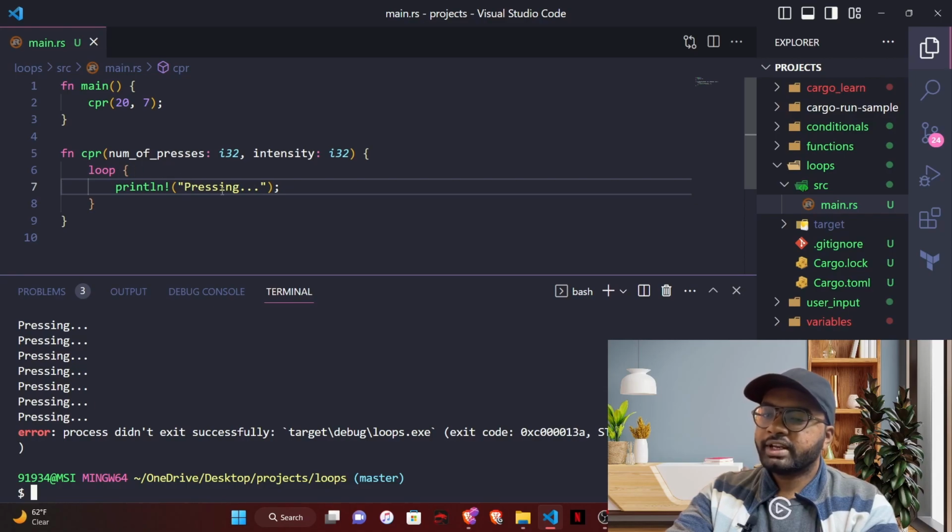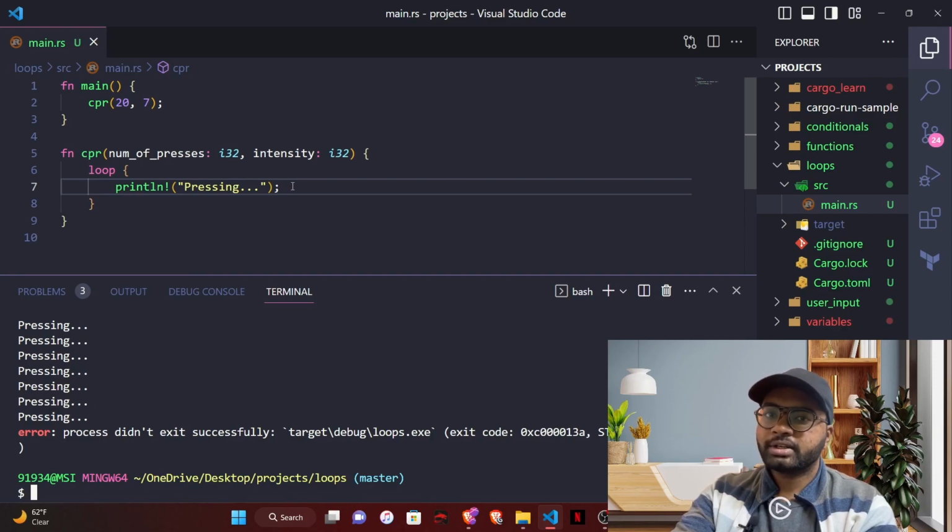That is because we didn't provide any condition to break this loop. If we don't provide any condition to break this loop, and that condition is not met inside the program scope, the loop will keep on executing until the computer memory gets full. So this is what we call an infinite loop. This is an infinite loop right now because there is no condition which will break it.